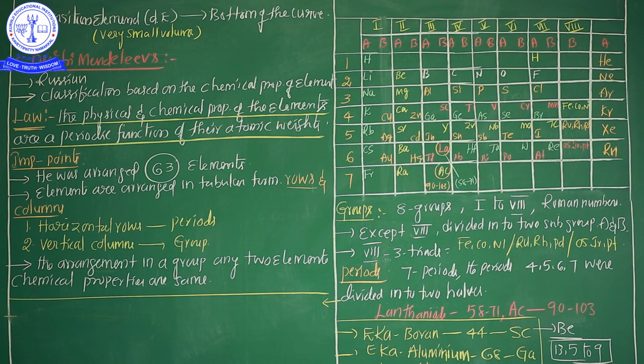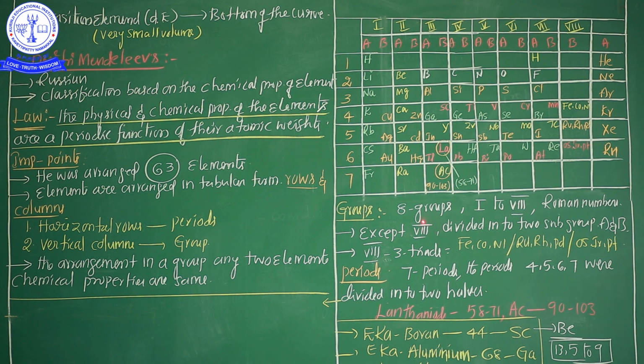So there are 5 drawbacks, my dear students, in Dmitri Mendeleev's table. Number 1 is the anomalous properties of argon, potassium, cobalt, nickel, tellurium and iodine. Second, the position of hydrogen. Third, the position of the lanthanides and actinides. Fourth, the position of isotopes. Fifth is overlooking of the metals. For example, see here, the first group metals as well as the precious metals are located in the first group. These are the major drawbacks of Dmitri Mendeleev.